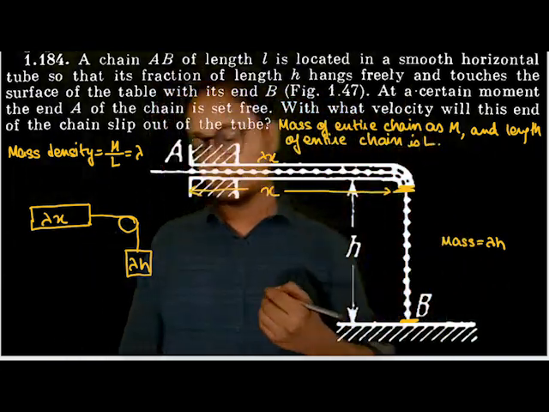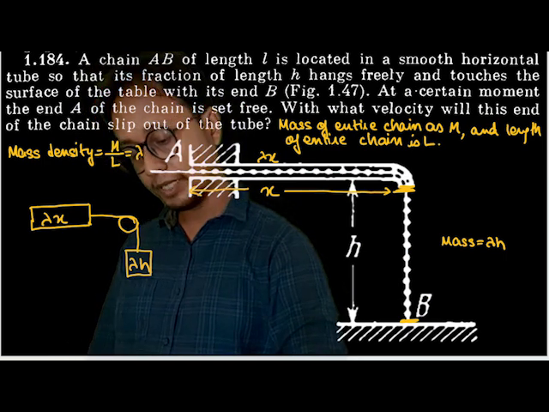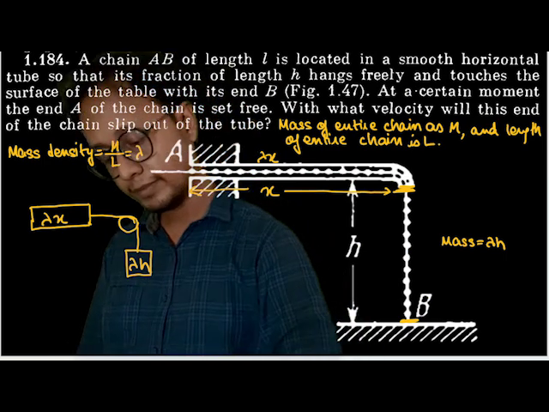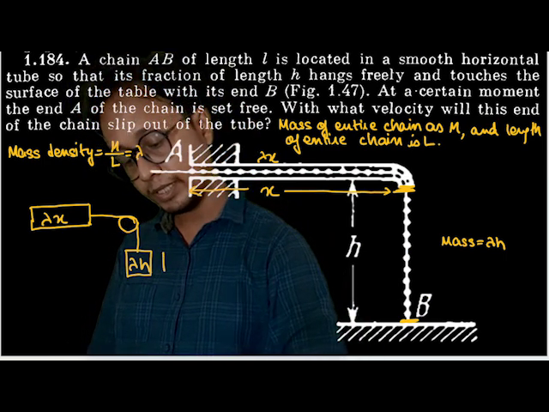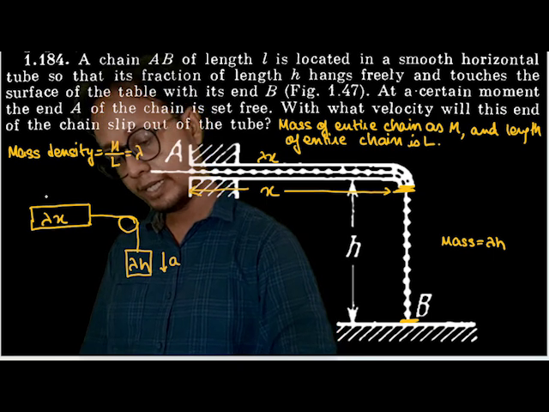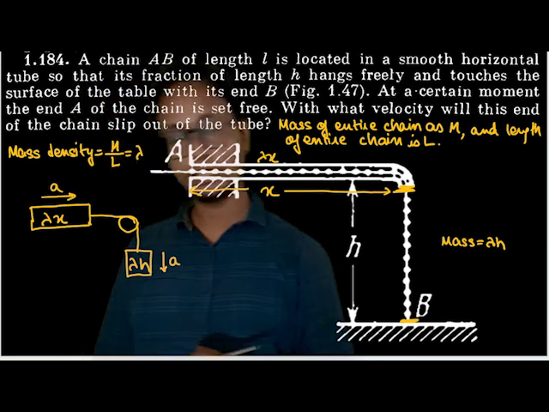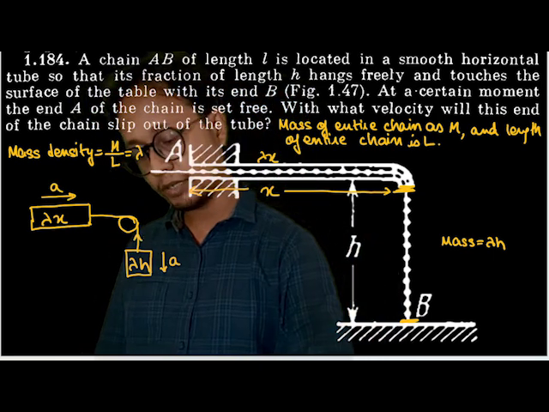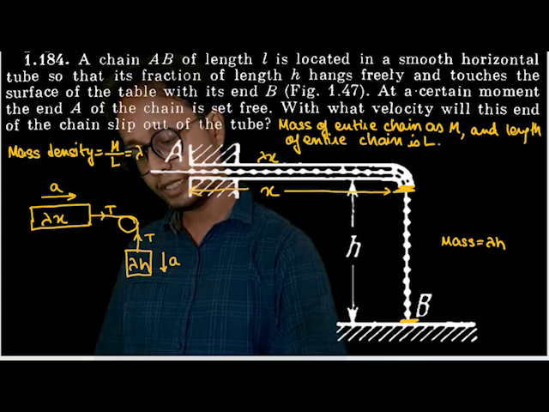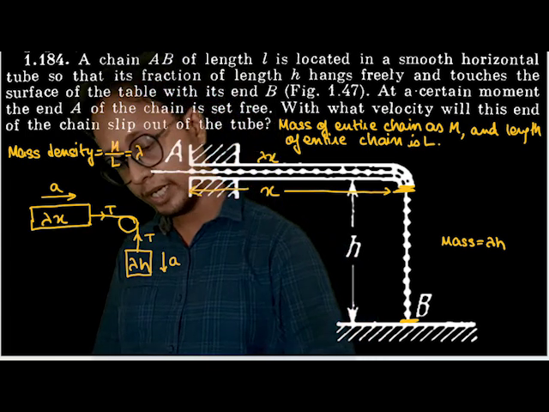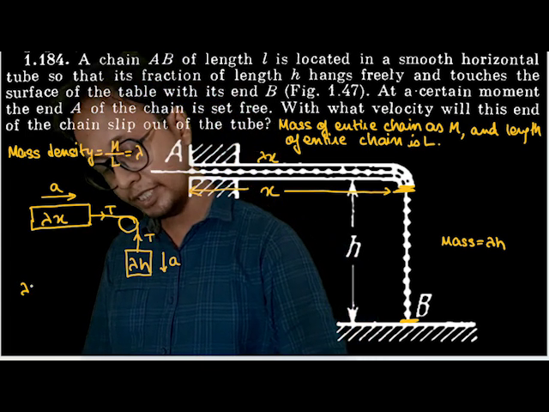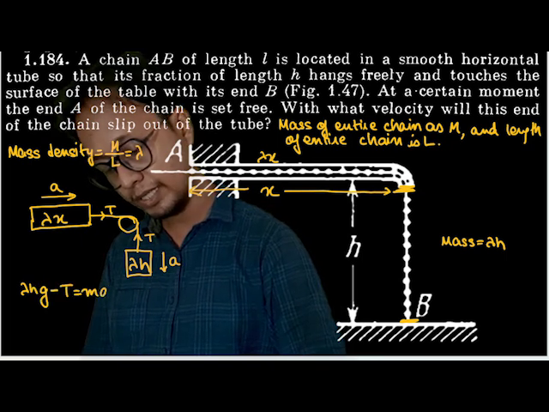So out here, let's say the acceleration was a. Even the acceleration out here would be a, a constant motion. So I'll get two equations. T is the tension out here. If I write the free body diagram, lambda h g, or mg, minus T is equal to mass into acceleration.